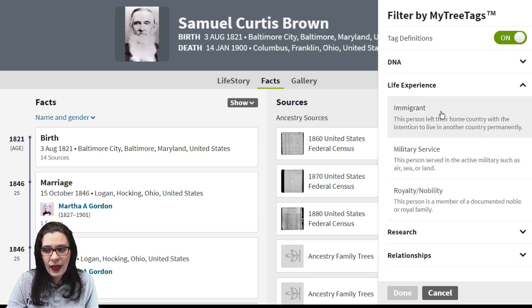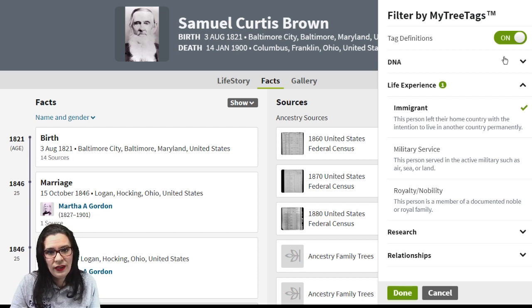And then if we click on life experience and we click on immigrant, instead of having the number 1 right here, meaning you're using one filter, it would be great to see how many people in the tree were tagged immigrants before we went any further. So you can search other people's trees, but it's not really easy just yet.